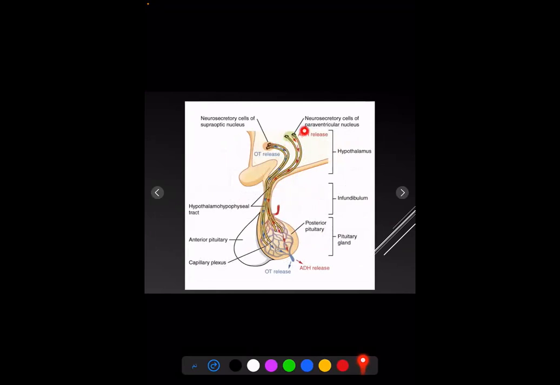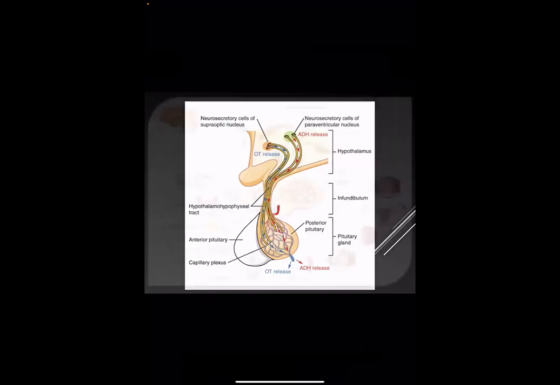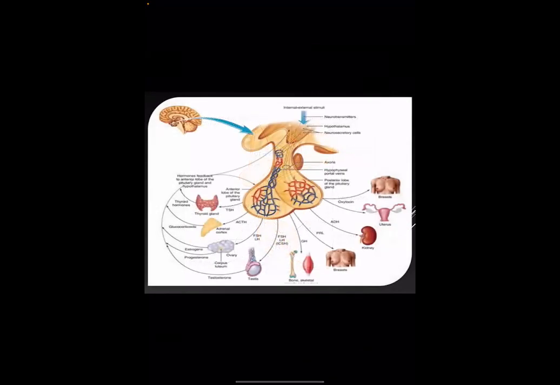This is the cell in the hypothalamus which is responsible for the secretion of the hormone, transmitted by the infundibular stalk to the posterior pituitary gland. This hormone is responsible for the posterior part of the pituitary gland appearing as a bright spot on the MRI. And these are the hormones produced by the pituitary gland, which regulate most of the systems of the body.